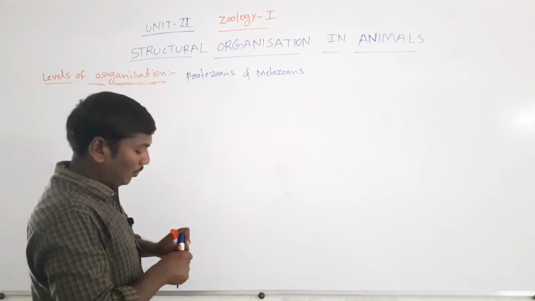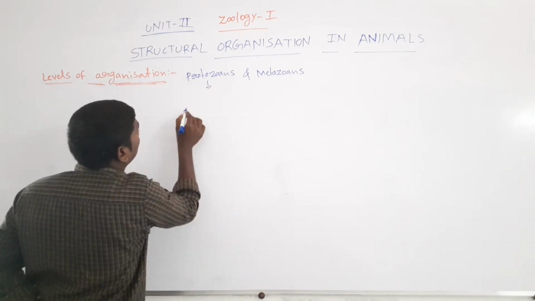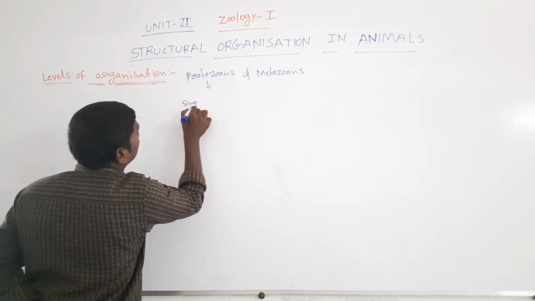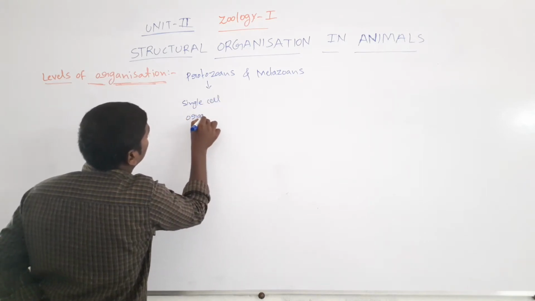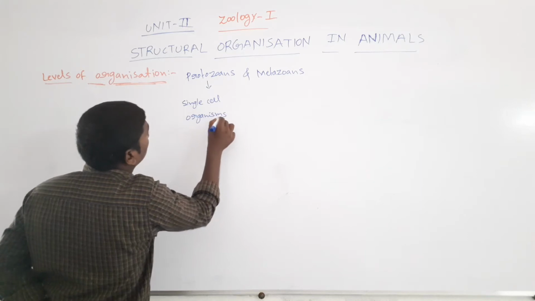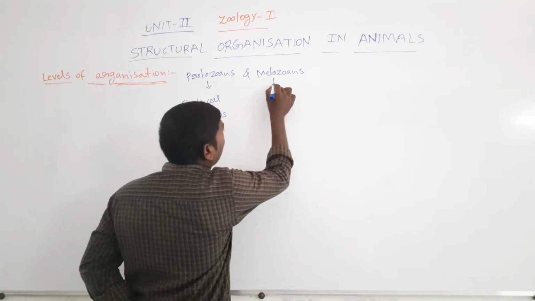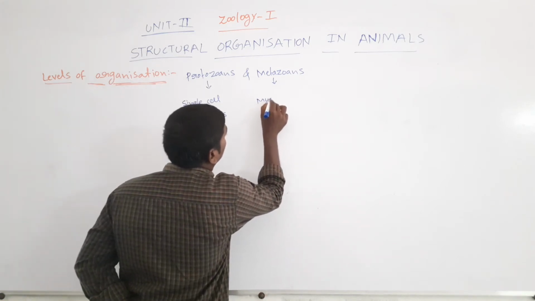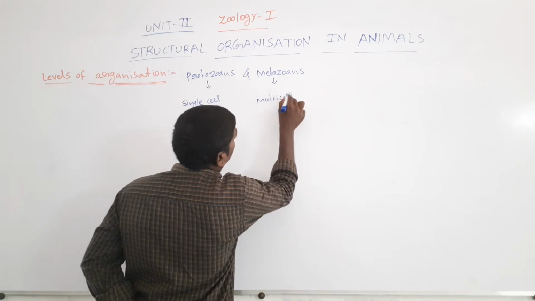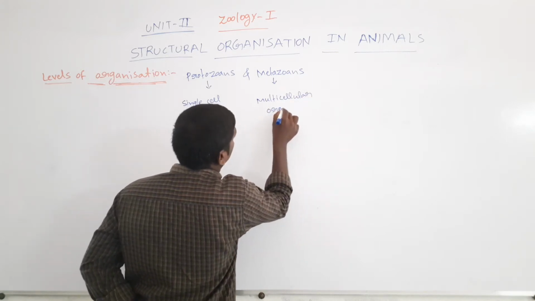Protozoans are single cell organisms. Metazoans are multicellular organisms.